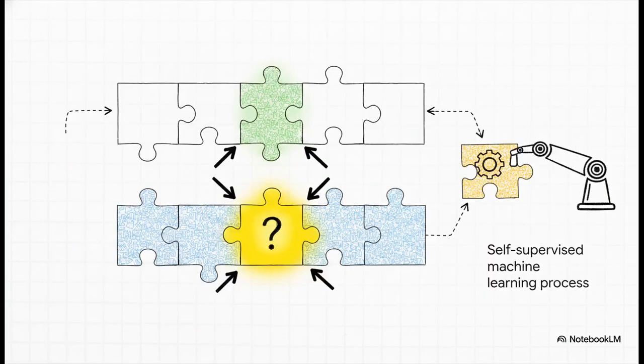Believe it or not, that simple guessing game is the foundational secret to how machines learn language. The context words let you predict the central missing word. And the crazy thing is, it works the other way too. A central word can predict its surrounding context. This is the very heart of self-supervised learning. Nobody has to sit there and manually label data for the machine. The machine simply takes millions and millions of unlabeled texts from the web, hides a central word, and trains itself over and over to guess what's missing using that surrounding window of context.